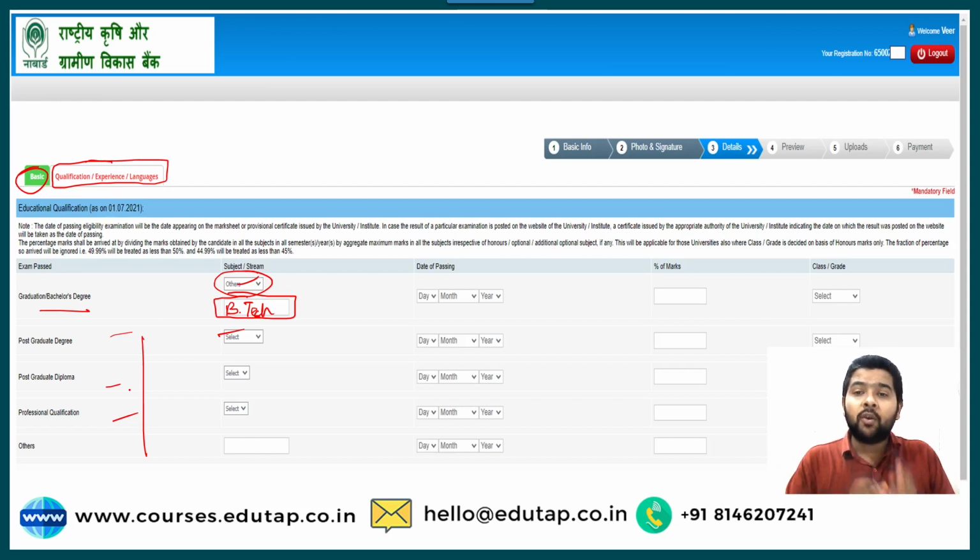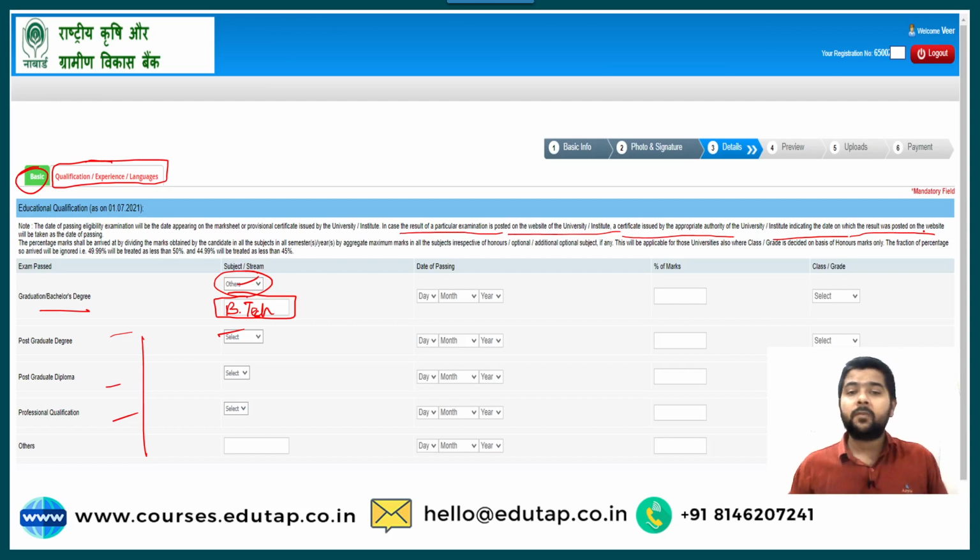So what can they do for that? NABARD has provided a solution. In case the result of a particular examination is not posted on the website of the university, a certificate issued by the appropriate authority indicating the date on which the result will be posted on the website will be taken as the date of passing. So you need to consult the appropriate authority on which day your result will be published, and that particular day will be considered as your day of passing.